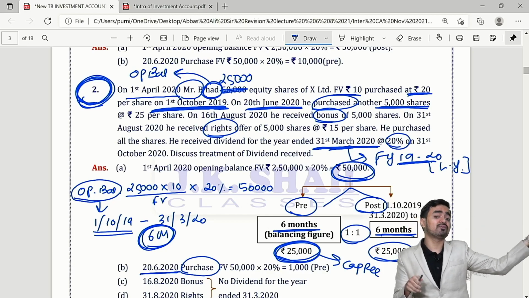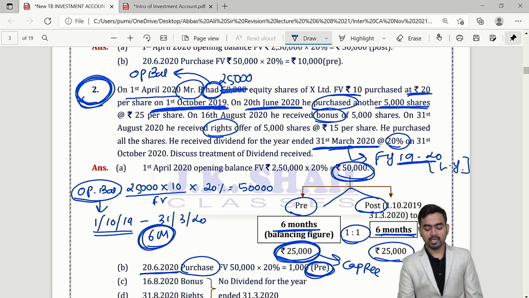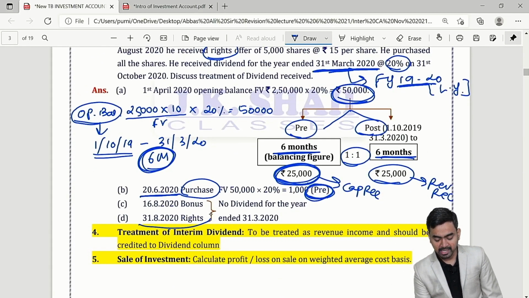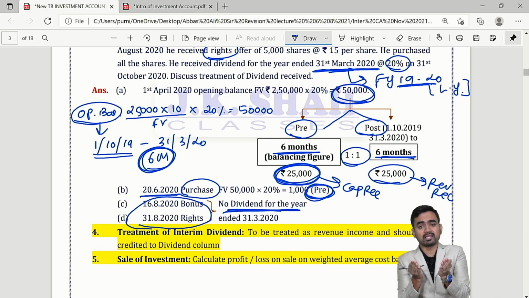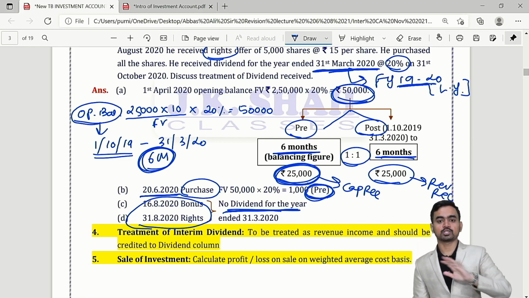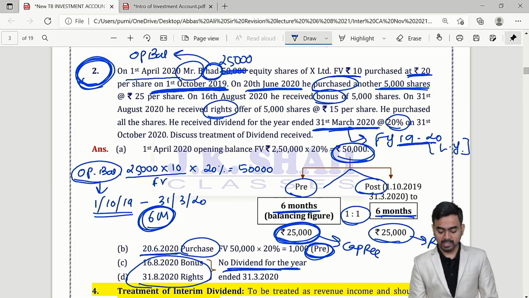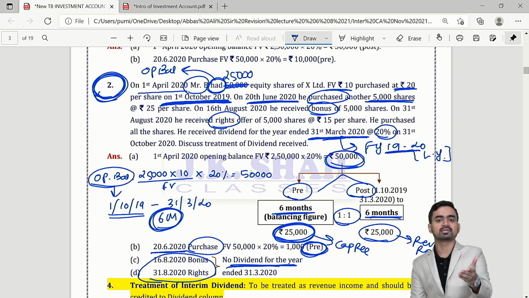In the last year they were available with somebody else, and therefore entire dividend will be treated as pre. Sir, what about bonus and rights? On bonus and rights, no dividend will be given because they are newborn baby in the current year. The baby was not there in the last year, hence no dividend for the last year. Is it clear? I hope two examples I have taken. Non-JKSC students can take the screenshot of this and they can understand this. Okay.